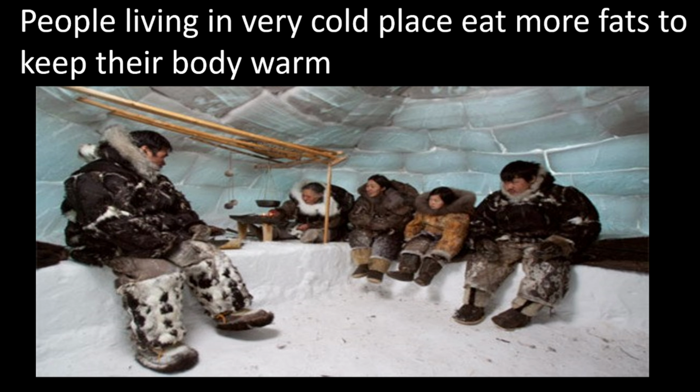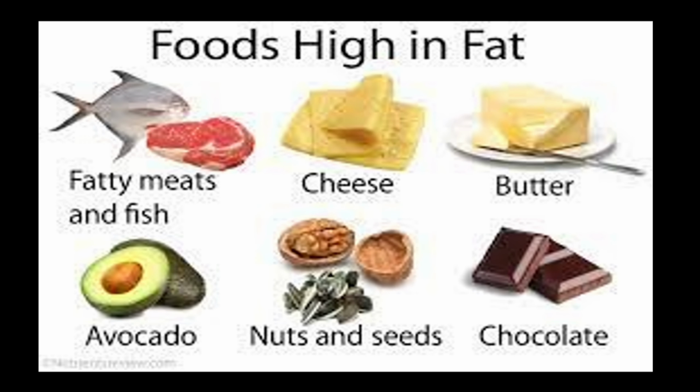You can see the inside of the igloo. See the special type of cloth they're wearing to cover the body, and this woolen cloth keeps them warm. And they also eat more food containing more fat. Now look at this food high in fat. Which are the foods? Fish, cheese, butter, avocado, then nuts and seeds, chocolate. All these contain more fat. So children can eat food having more fat.